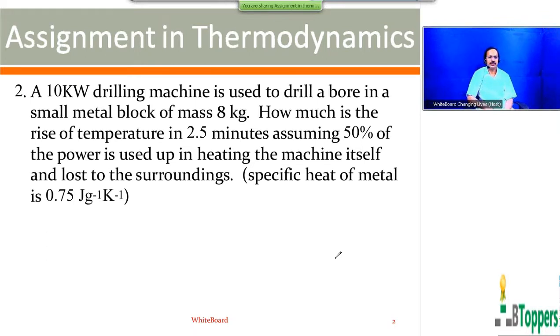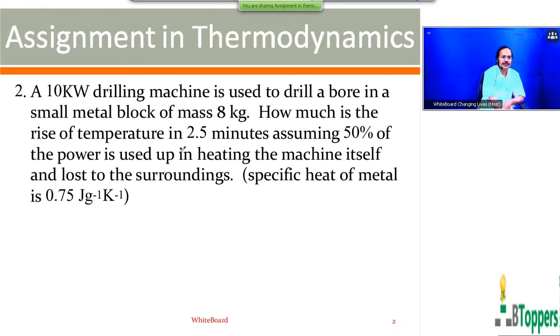A 10 kilowatt drilling machine is used to drill a bore in a small metal block of mass 8 kg. How much is the rise of temperature in 2.5 minutes, assuming 50% of the power is used up in heating the machine itself and lost to surroundings? Specific heat of metal is 0.75 joule per gram per Kelvin.